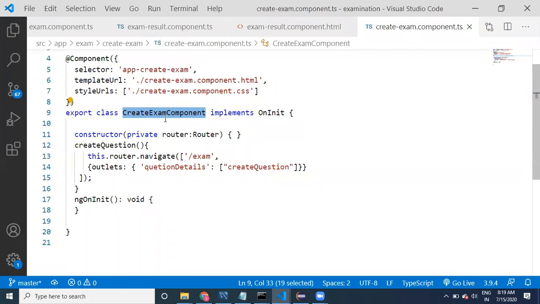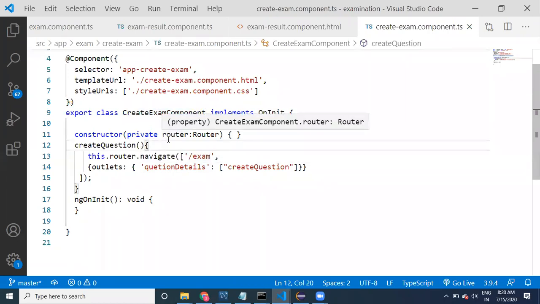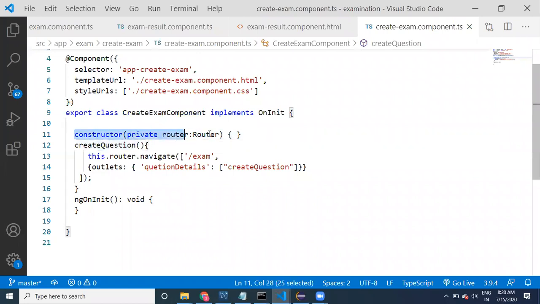The Angular framework is going to create our object, and then provide the objects that you have declared inside the constructor. This can be called injections.